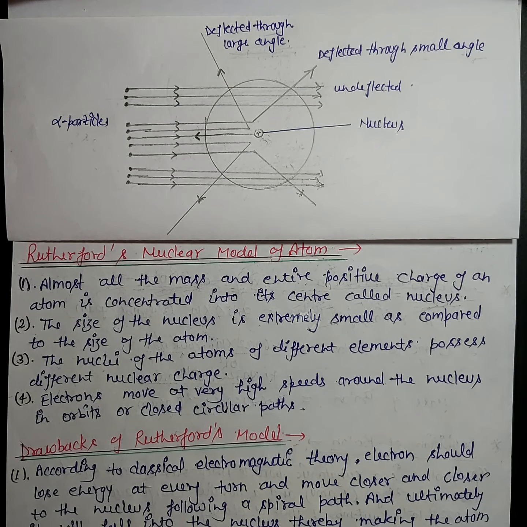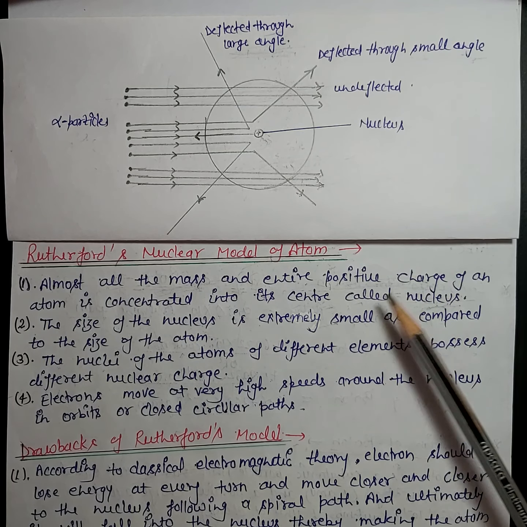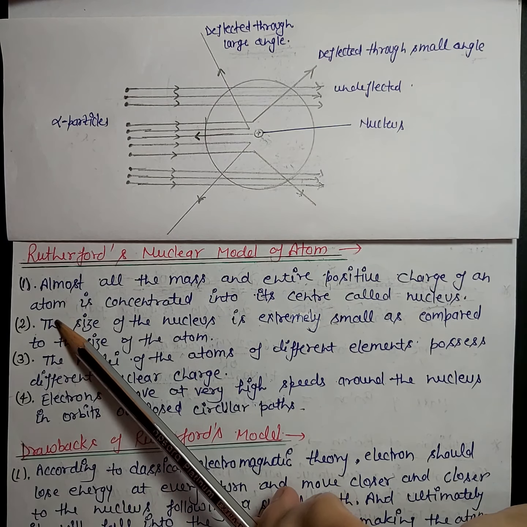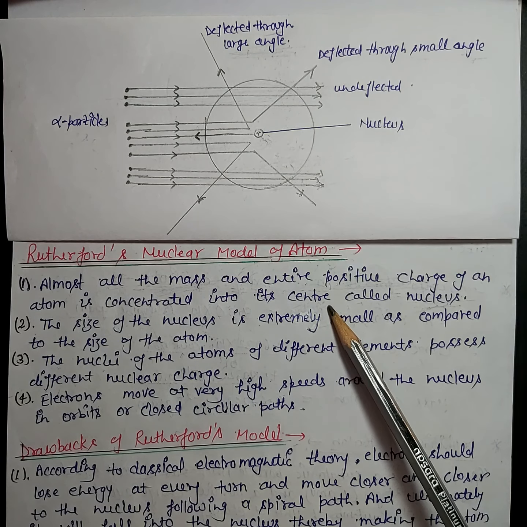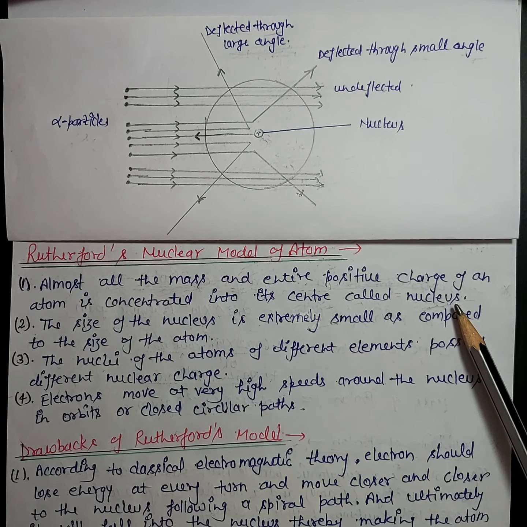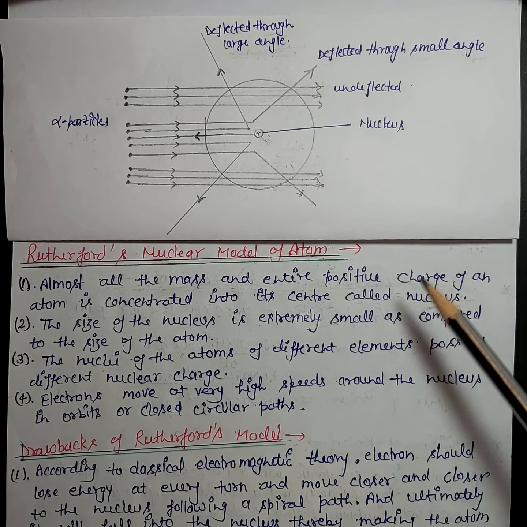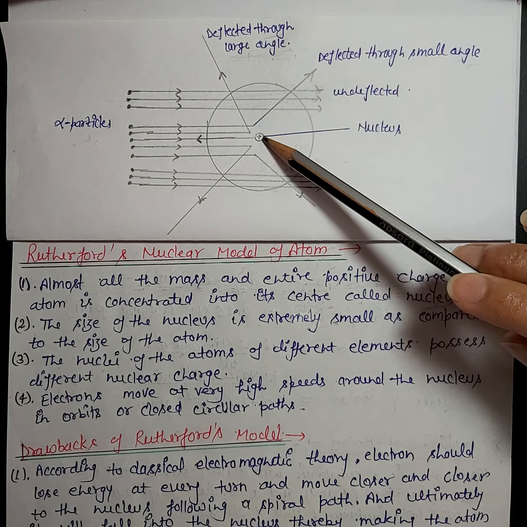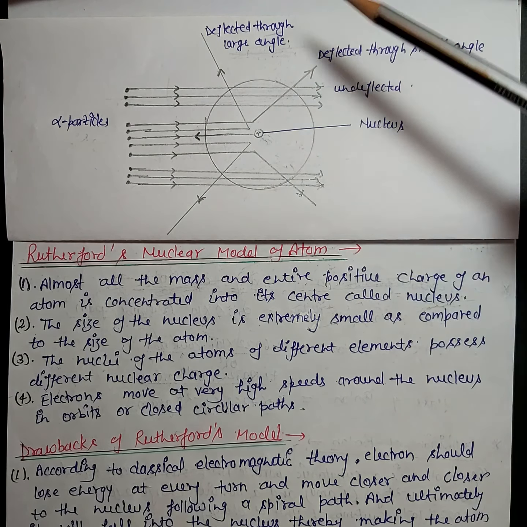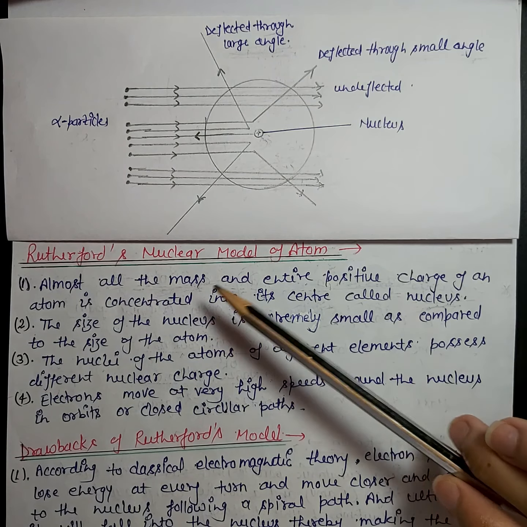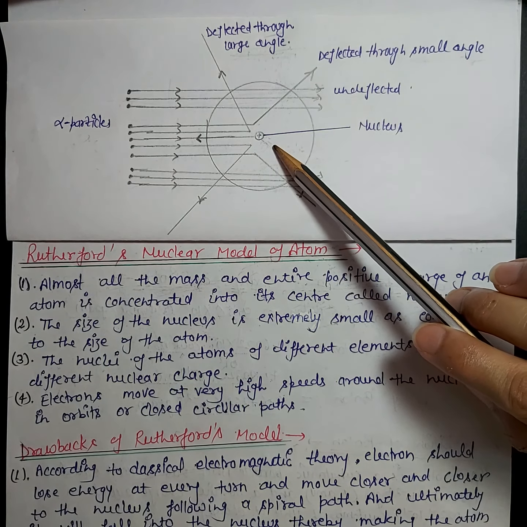As alpha particles are positively charged, they can only be deflected by another positive entity, which is the proton in the atom. That's why Rutherford said that positive charge, which is due to the protons of the atom, is concentrated in its center, which is called nucleus. Now we talk about the mass. The mass of the electron is negligible as compared to the mass of the proton, and all the protons are concentrated in the center of the atom. So it is clear that mass will also be concentrated in the center, which is known as nucleus.